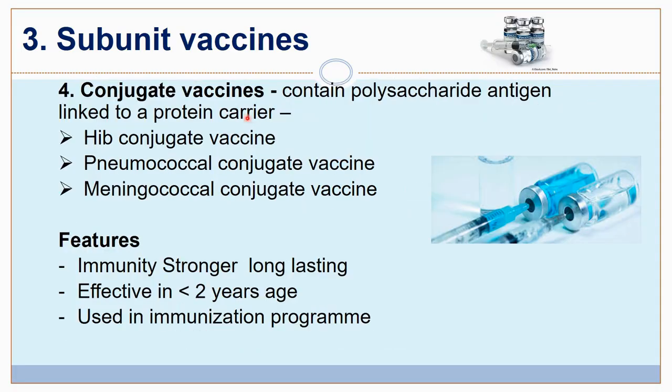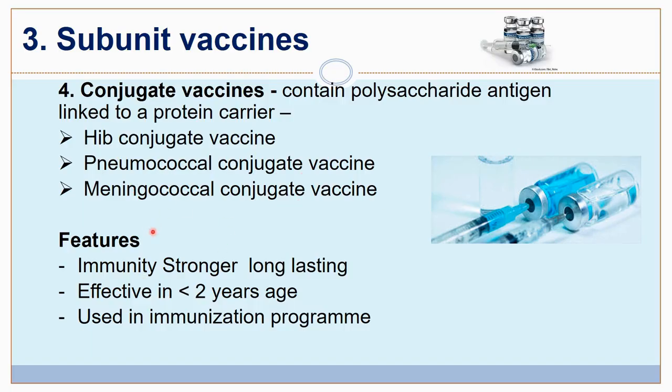Next is the conjugate vaccines. Conjugate vaccines contain the polysaccharide antigen but linked to a protein carrier. A specific protein carrier is used to link this polysaccharide, so they are stronger. Examples: Hib conjugate vaccine, pneumococcal conjugate vaccine, meningococcal conjugate vaccine.